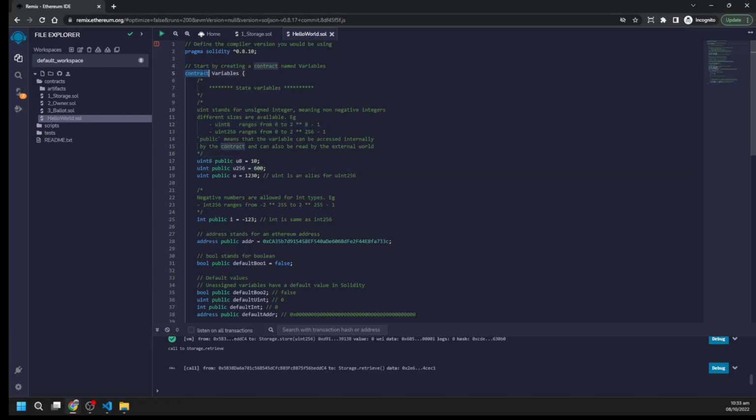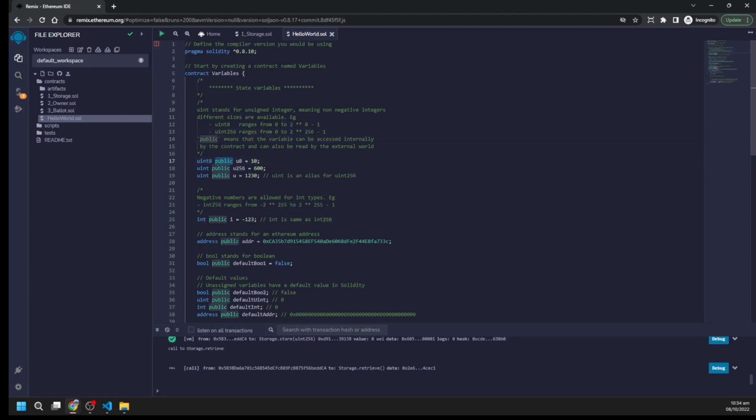There's a contract with the name Variables. You can name it anything. First we have uint, which stands for unsigned integer, meaning non-negative integers. Different sizes are available. For example, uint8 ranges from 0 to 2 to the power 8 minus 1, and uint256 is from 0 to 2 to the power 256 minus 1.